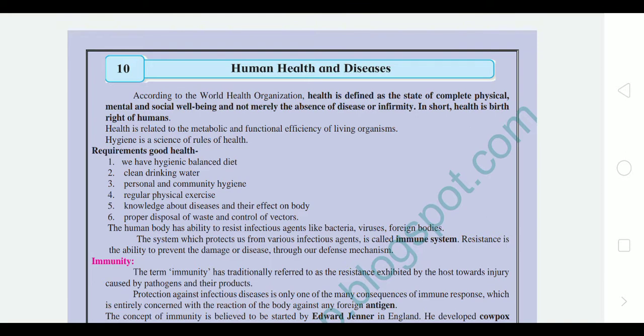Today we are going to continue with the chapter that we started earlier, the 10th chapter, Human Health and Diseases.